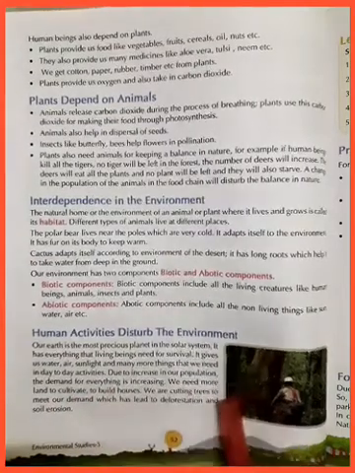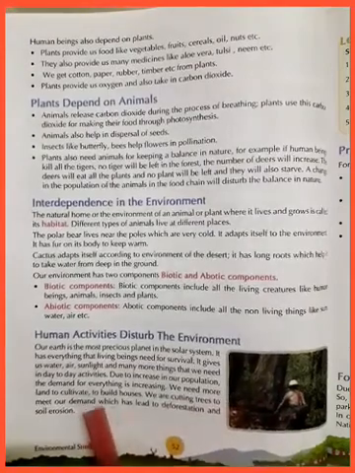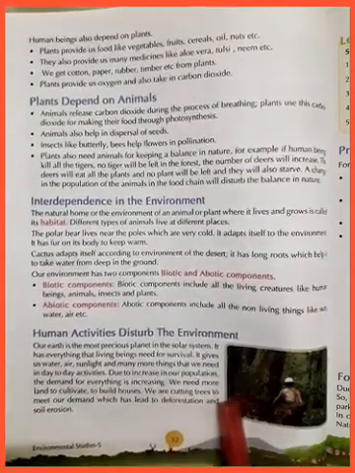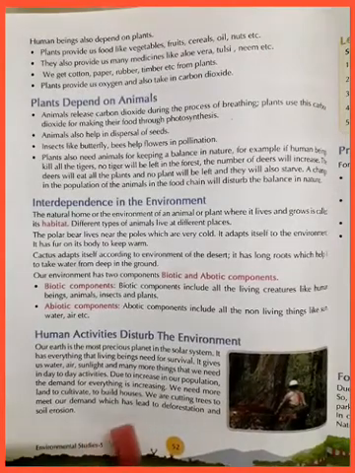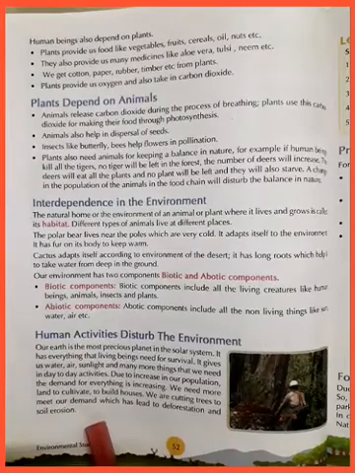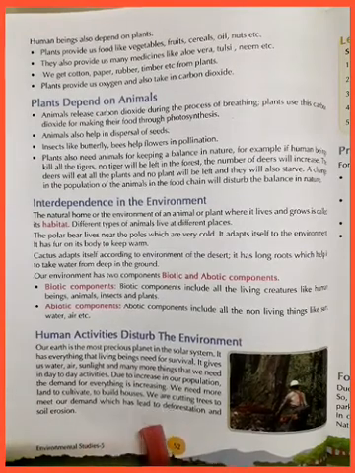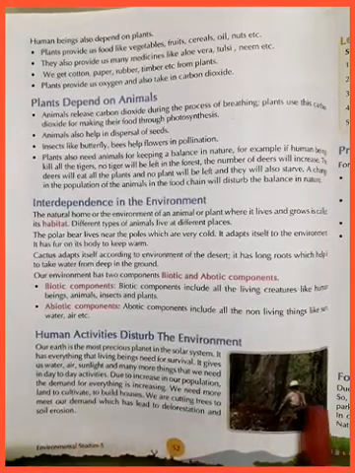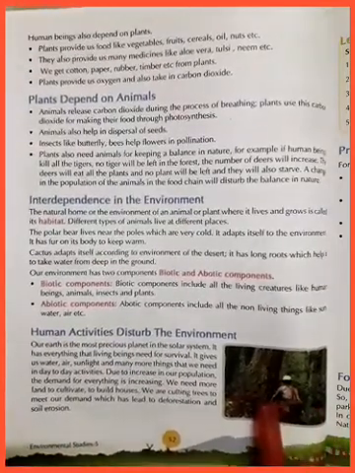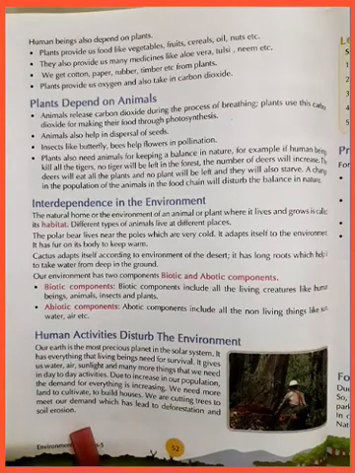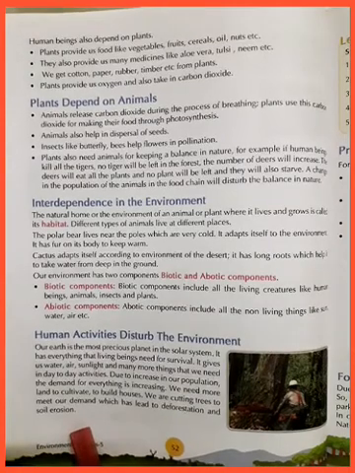Due to increase in our population, the demand for everything is increasing. We need more land to cultivate and to build houses. We are cutting trees to meet our demand, which has led to deforestation and soil erosion. Deforestation means cutting down of trees, and soil erosion means soil is being blown away by the wind and water. Okay?